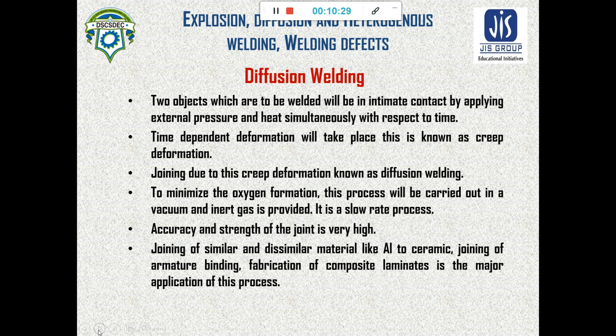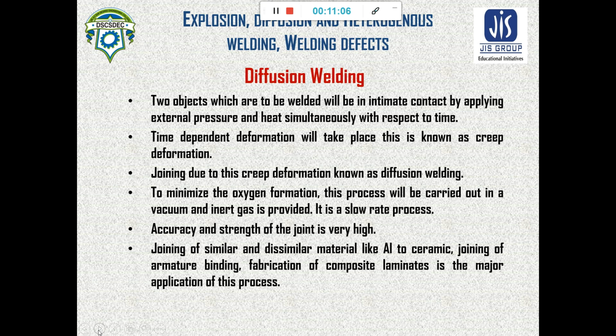So very little heat but high pressure is given to keep the two plates in intimate contact. This is a time dependent deformation process known as creep deformation, a continuous, slow, time dependent deformation. Due to that creep deformation, the joining occurs.